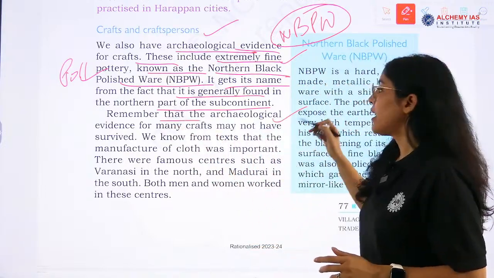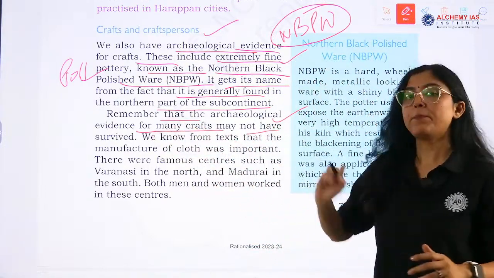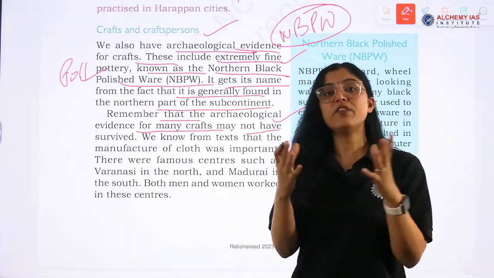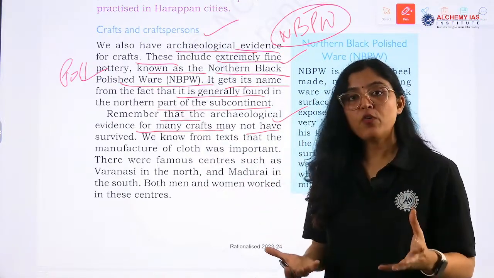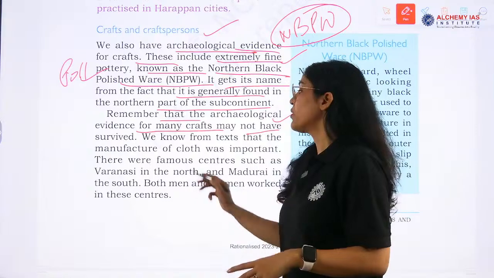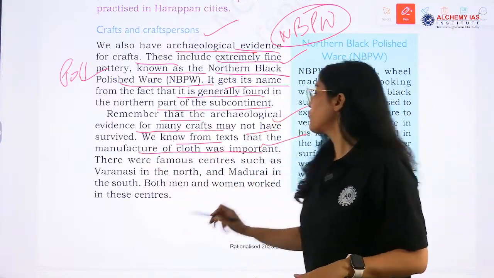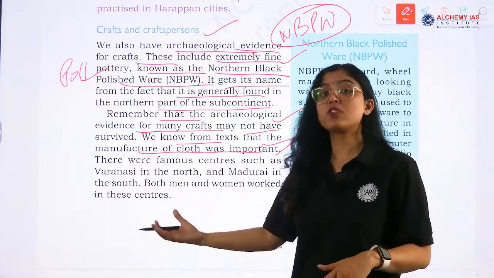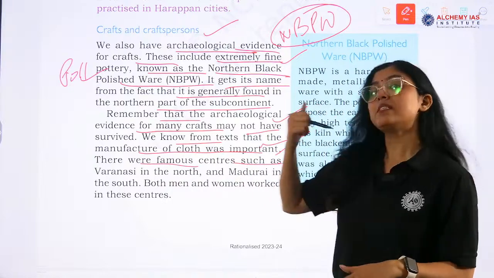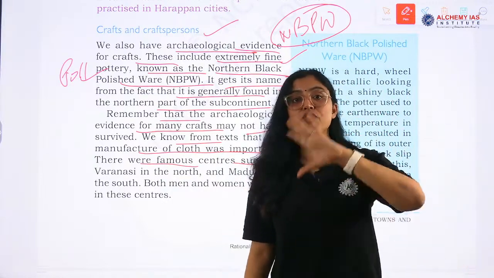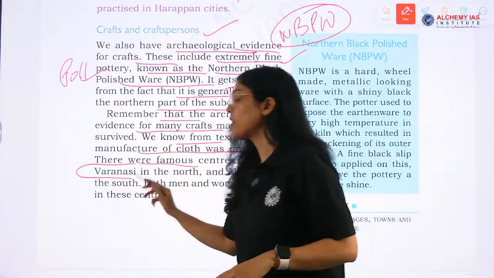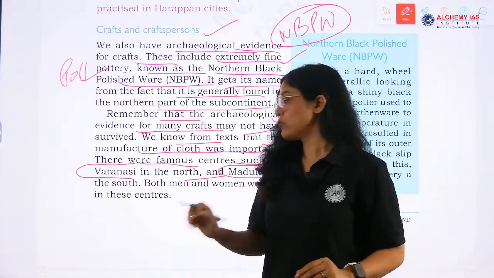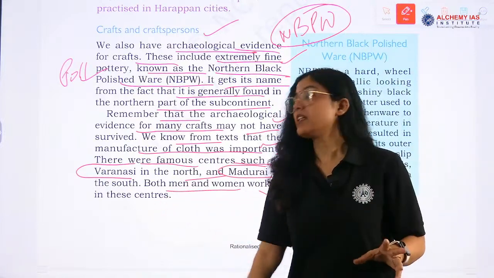So remember that the archaeological evidence for many crafts may not have survived. We have many crafts but there is no evidence, so we do not know. Only the evidence that we have collected or found, according to that we have formed the history. We know from texts that the manufacture of cloth was important, right? One, pottery is important. Second, the manufacture of cloth was also very important, and there were famous centers. Since ancient India, we know that Varanasi was known for cloth manufacturing in the north and Madurai in the south. Both men and women worked in these centers.